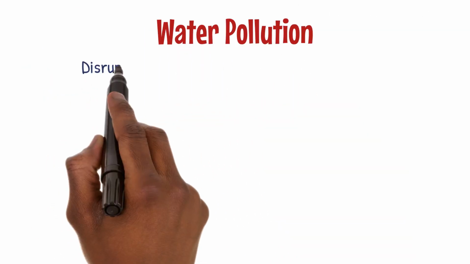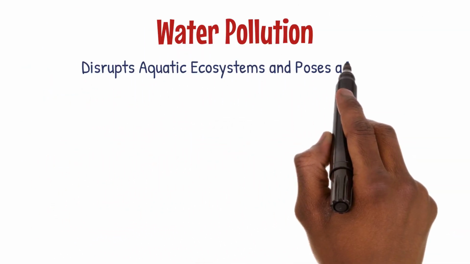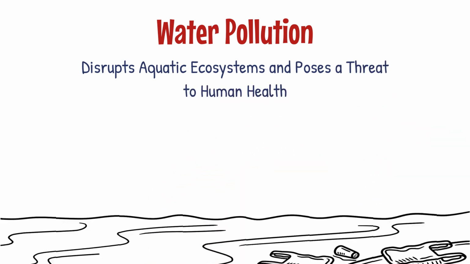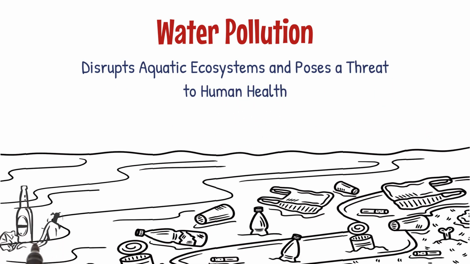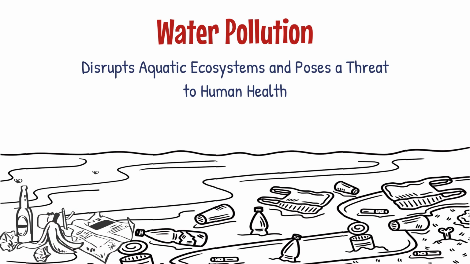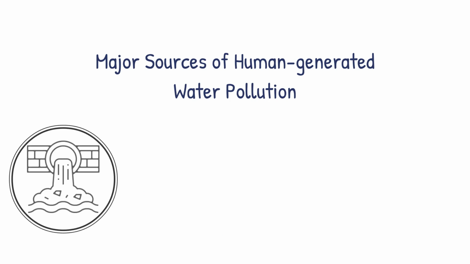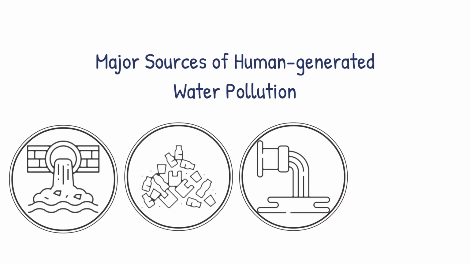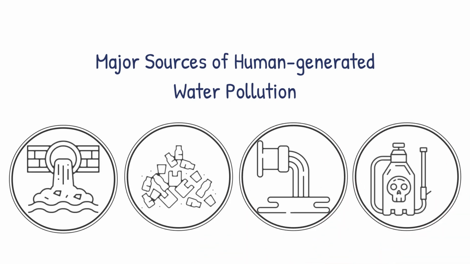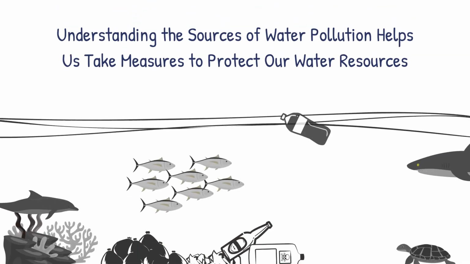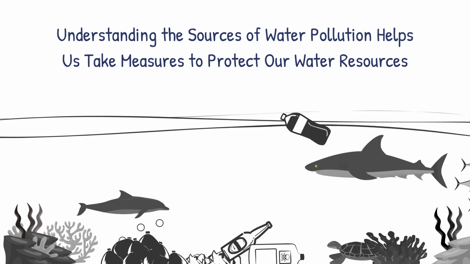Water pollution disrupts aquatic ecosystems and poses a threat to human health. Any change in water quality is considered water pollution. Major sources of human-generated water pollution include sewage, garbage, industrial effluents, and agricultural runoff. Understanding the sources of water pollution helps us take measures to protect our water resources.